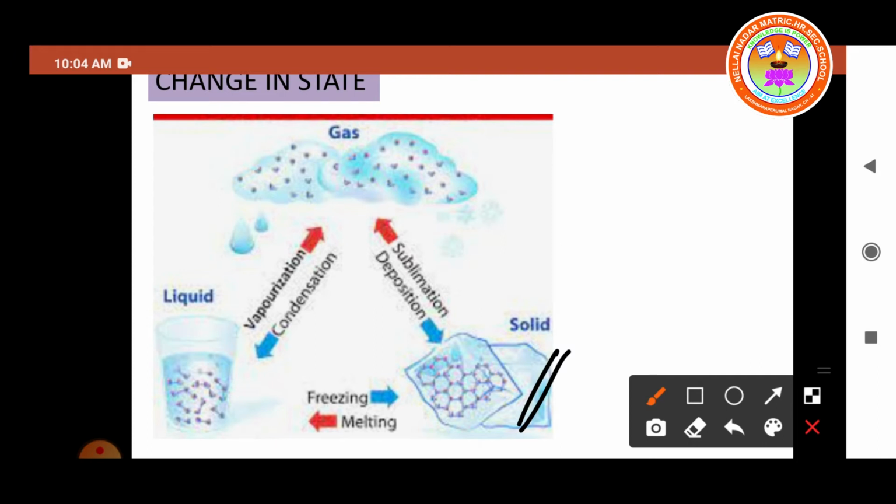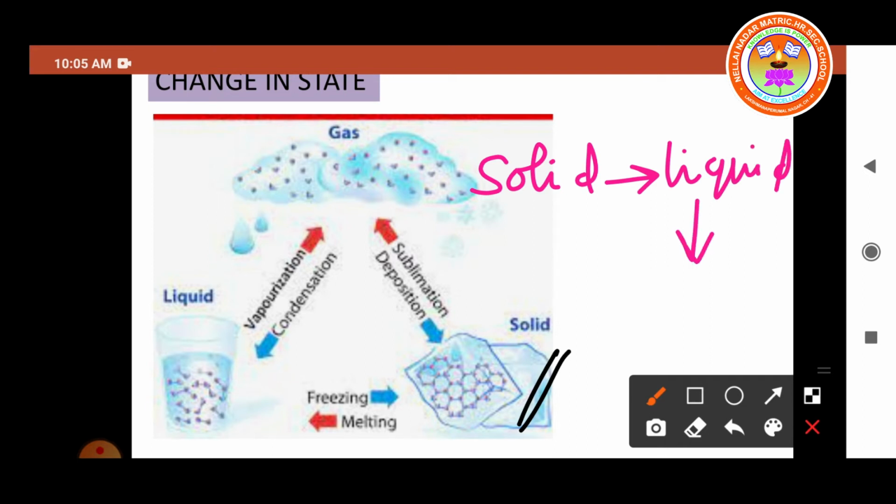So the solid becomes liquid. Solid water, what happens? The solid becomes liquid, and when we further heat it, the liquid becomes vapor, or what do we have to call this? The liquid becomes the gaseous state when heat is added. The reverse takes place when heat is removed. For example, when heat is removed from the liquid, it automatically changes into the solid state, isn't it?